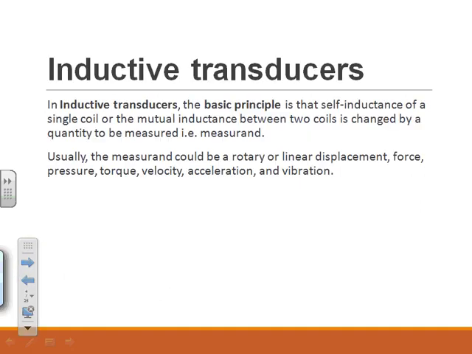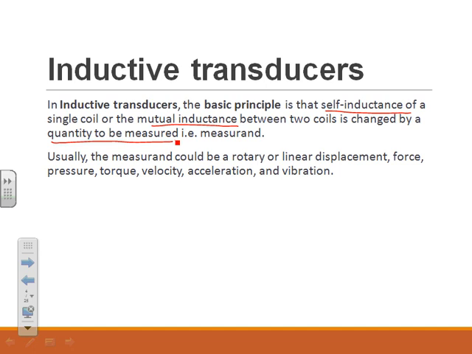Now we go to the inductive transducers. In an inductive transducer, the basic principle is that the self-inductance of a single coil or the mutual inductance between two coils is changed by the quantity to be measured. So whichever quantity we want to measure will change the self-inductance or mutual inductance of the coil, and then it is measured as a voltage.